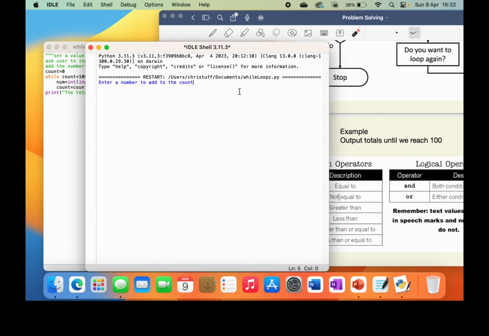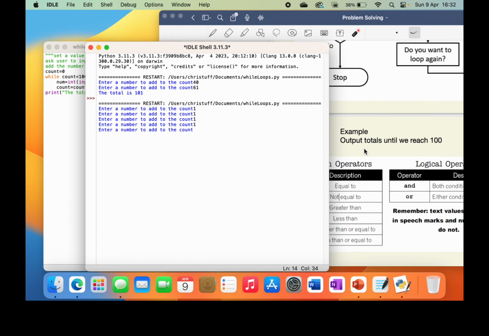So enter a number to add to the count. So if I add 40 here, and then if I add, let's say 61, it should output at the bottom 101. Okay, so if I quickly run that again, and we can add it with some smaller numbers just to show, if I add 1, it will keep adding 1 to the total, and it will keep adding until I reach above 100, and this time it was 142.